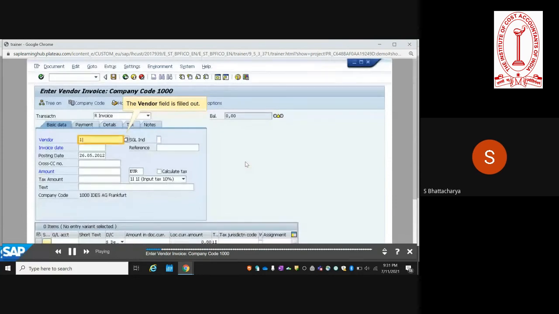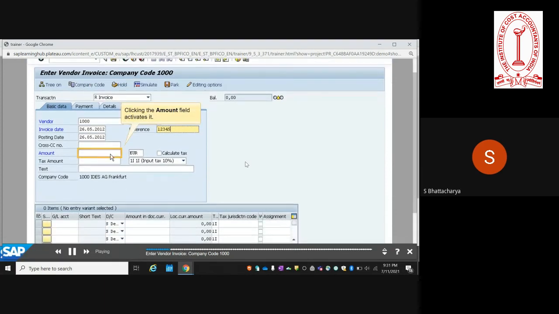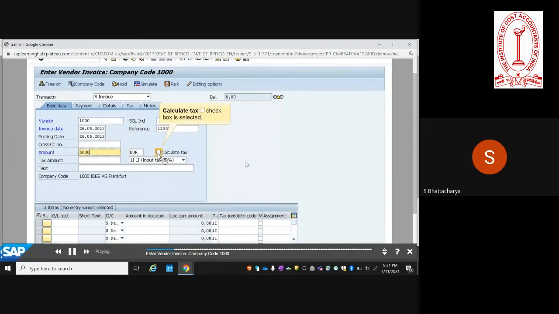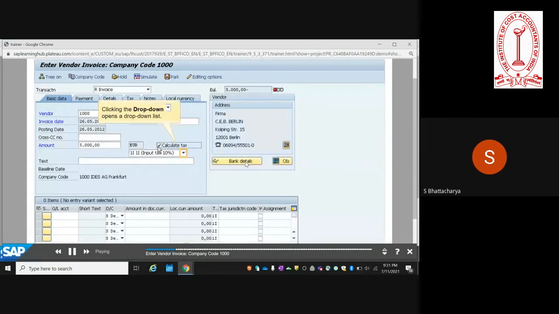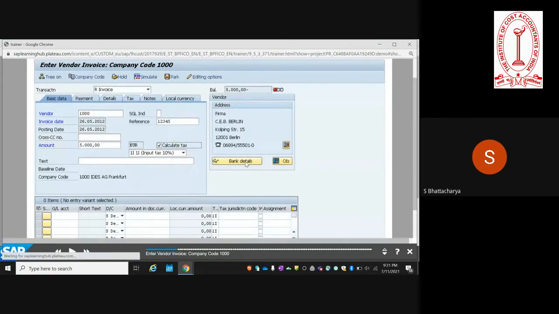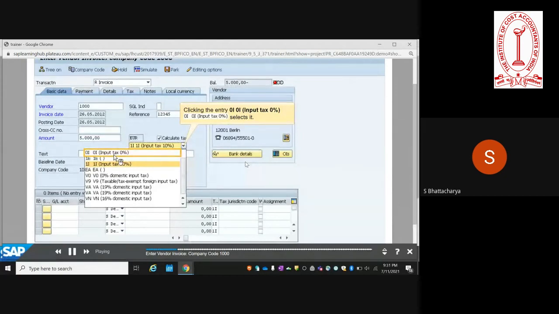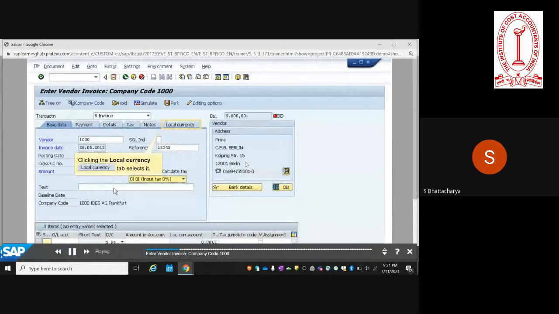Here we are looking at a simple vendor invoice, which is posted in a foreign currency. So we are simply booking an invoice.